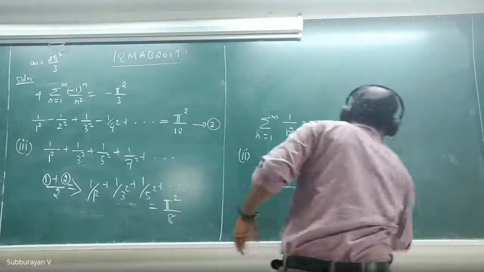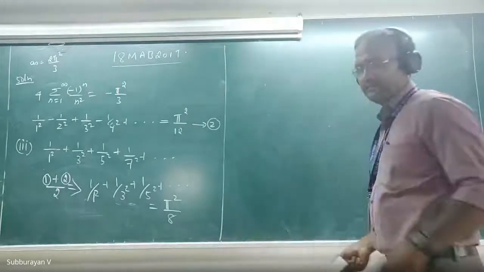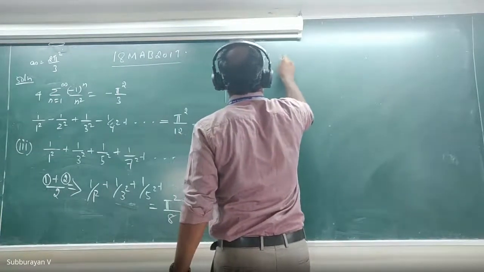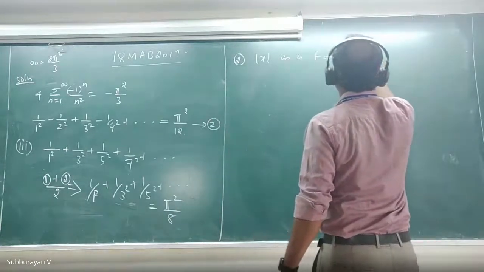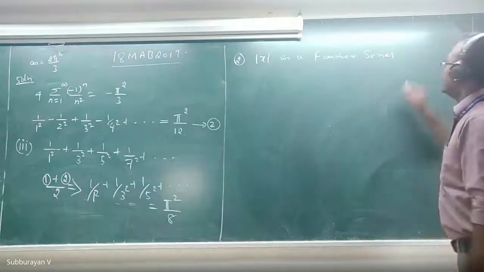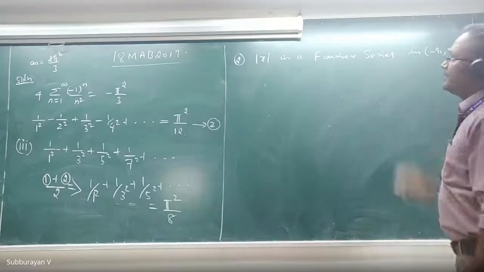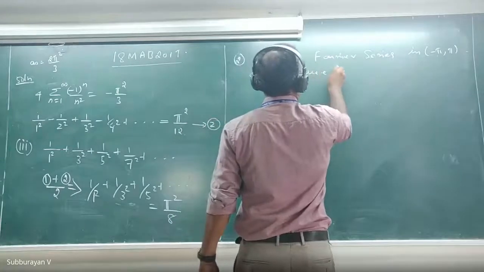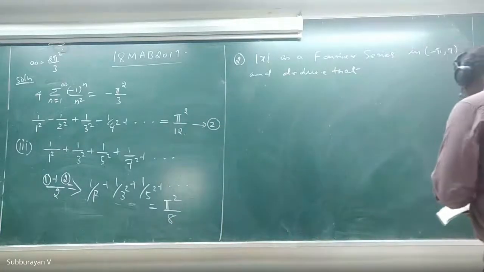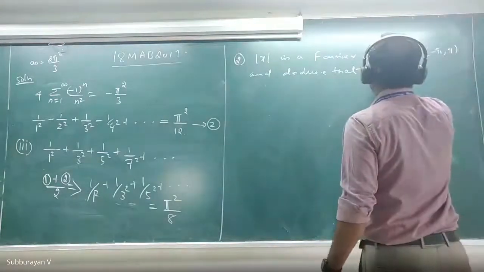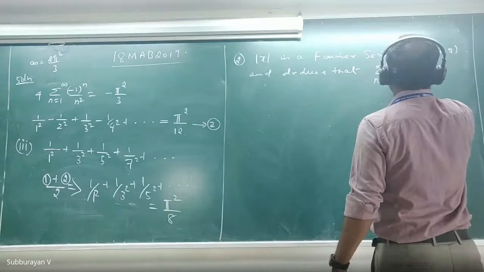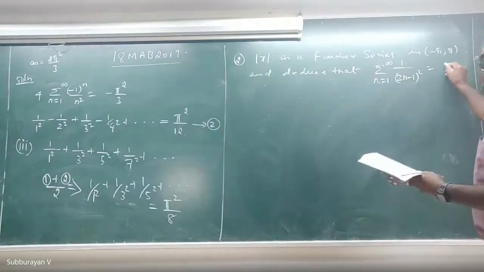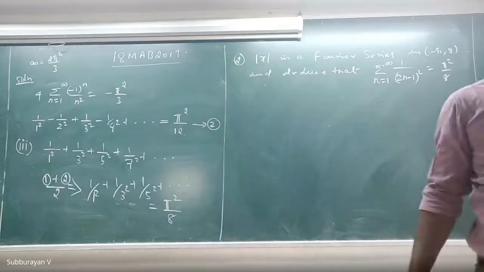Second problem. Expand modulus of x as a Fourier series in -pi to +pi, and deduce that the summation n equal to 1 to infinity of 1 divided by (2n minus 1) the whole square is equal to pi square by 8. Just now we deduced it. Please do it.